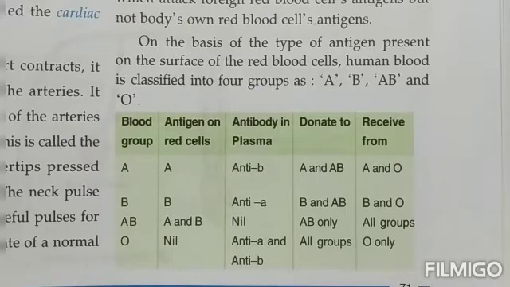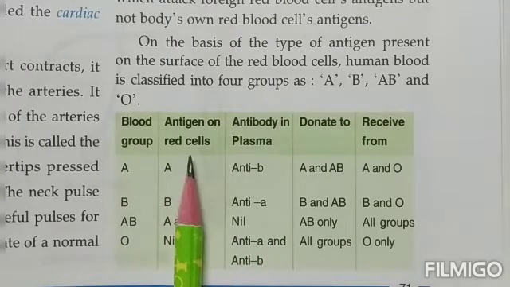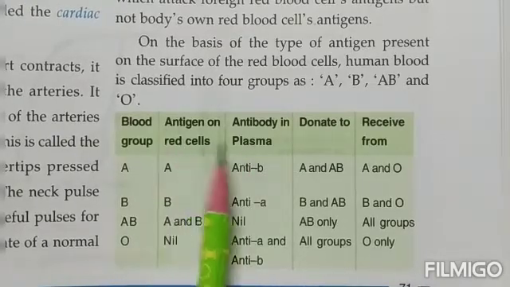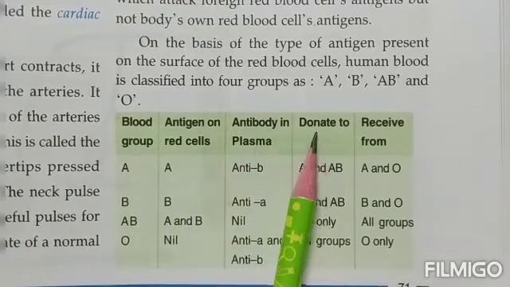Now next is this table given in your books, children. This is a very important table because this is the basis of the different types of blood groups, how they are differentiated from each other, and where the blood transfusion can actually take place. So see, the first column is blood groups, then the antigen on the red blood cells, and antibodies in the plasma. Now both are different things, children, as I explained. Then they can donate blood to and they can receive the blood from.